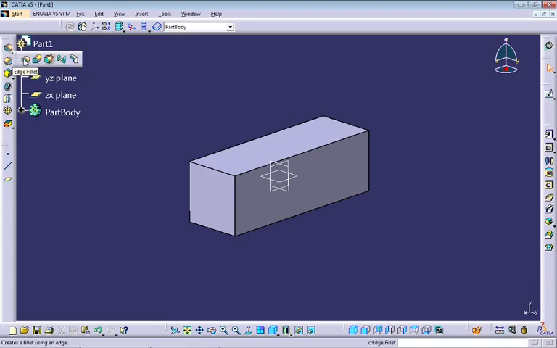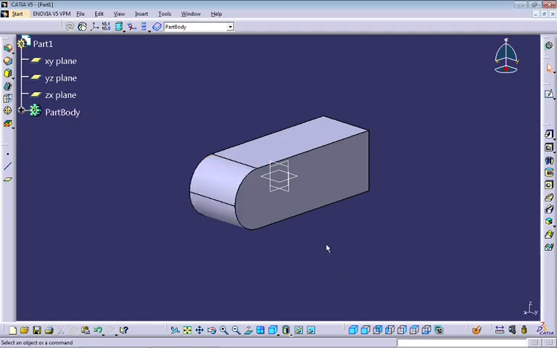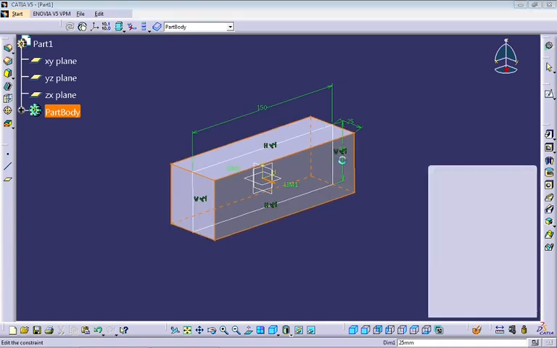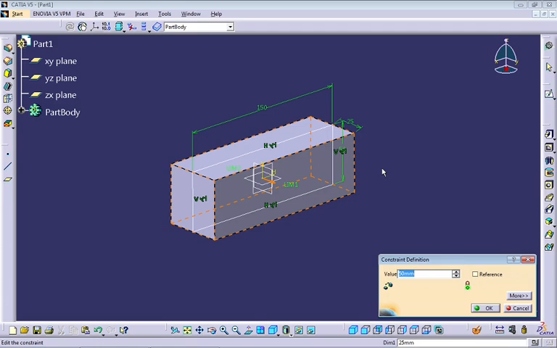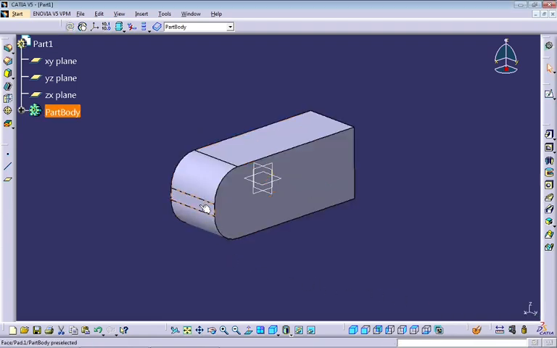Why are we not going to use Edge Fillet? Because if you use Edge Fillet here, and in the future you try to change any values on your part, for example if you change the 50 to 60, as you can see, we no longer have the tritangent fillet here.